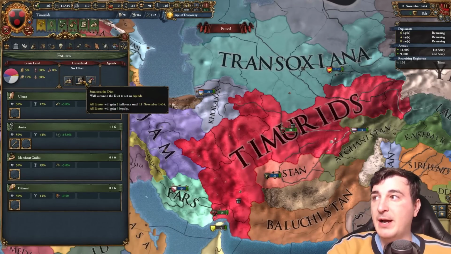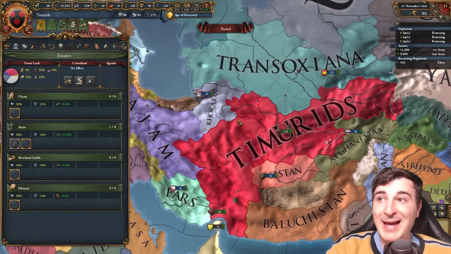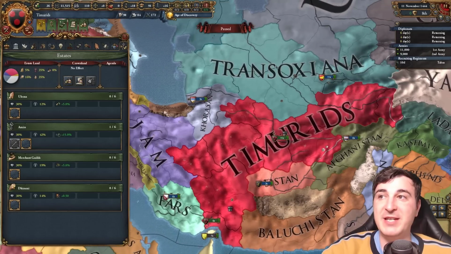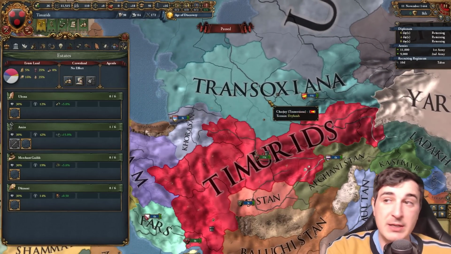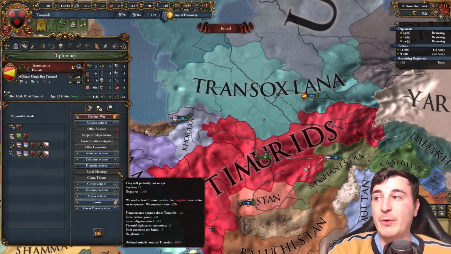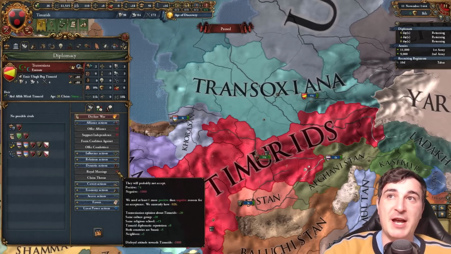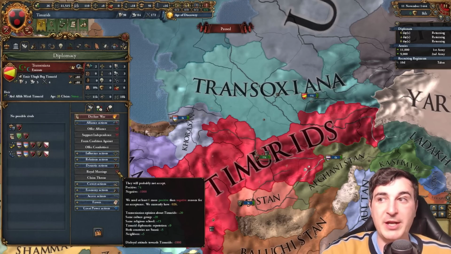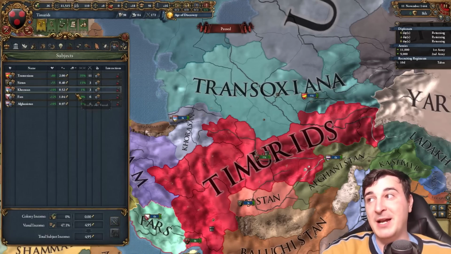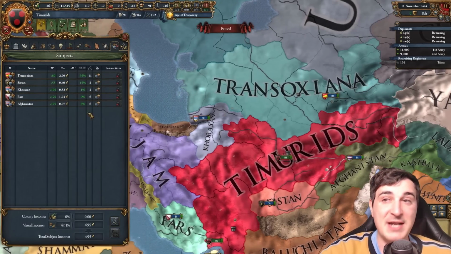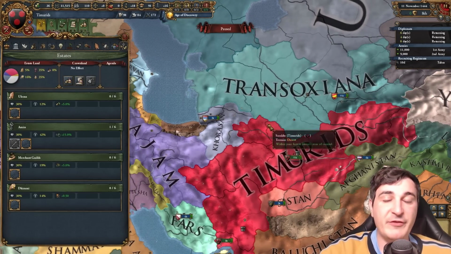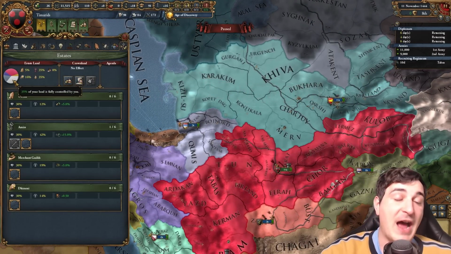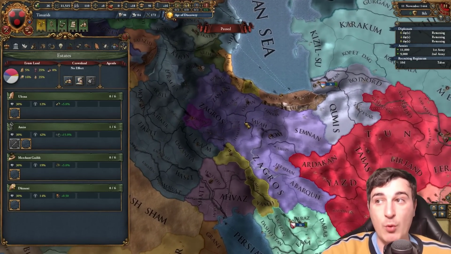Also, let's go ahead and seize some crownlands, and in 1 month we're going to give the +1 mana privilege for all 3 of the estates. We're not doing it just yet because we need to wait for 1 month before we can get the royal marriage with Transoxiana. The diplo relations with them reset after 1 month, unfortunately, so that we can get this royal marriage, and that means an extra 5% less liberty desire, and then it's going to be significantly easier to keep Transoxiana in check, even though we're going to have basically 5% crownlands until the war with Ajam is finished.